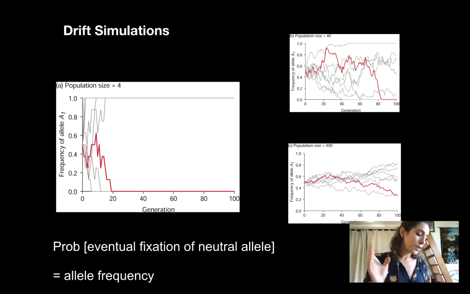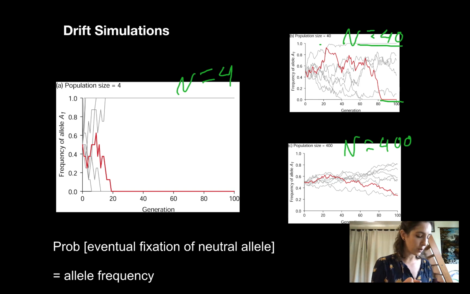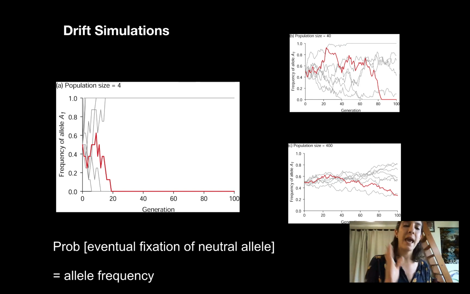It turns out that the allele frequency is the probability that a neutral allele will become fixed eventually. What? So in this figure here, the allele frequencies all started off at 0.5, like we said. And indeed, there's a 50% chance that the A1 allele will become fixed in the population.